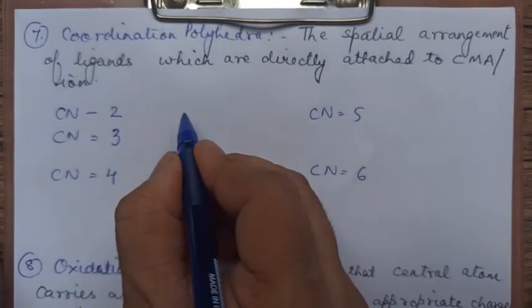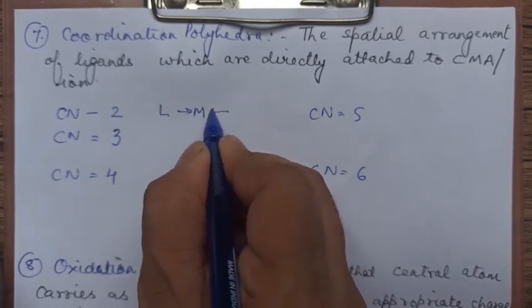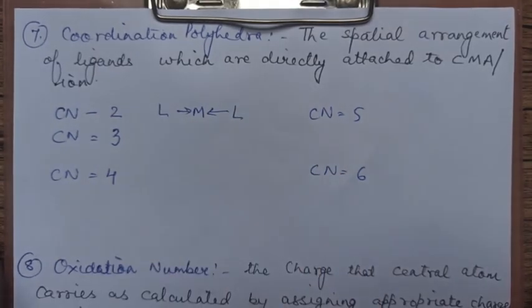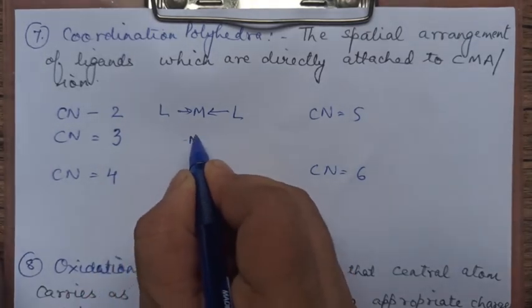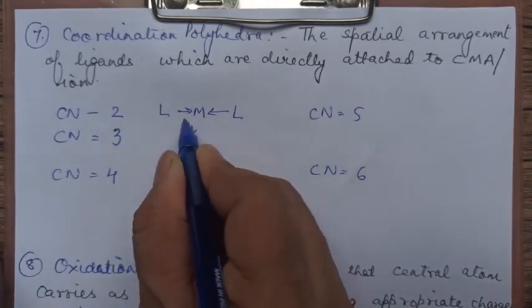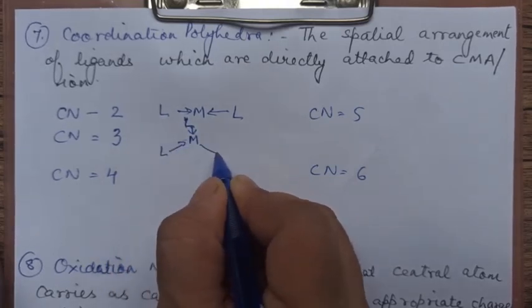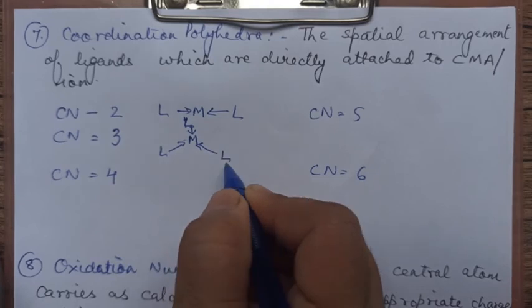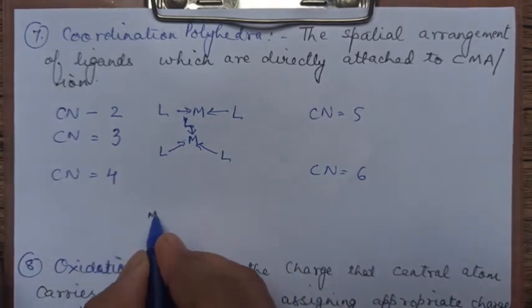If you have 2, you will have the metal atom and 2 ligands arranged, like we study in chemical bonding, in such a manner that the repulsion is minimum, so it will be linear. If it is 3, though you do not have many such examples, it is trigonal planar. If it is 4, you may have 2 possibilities.